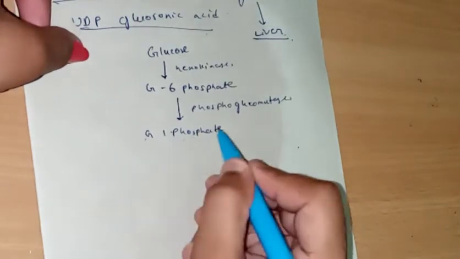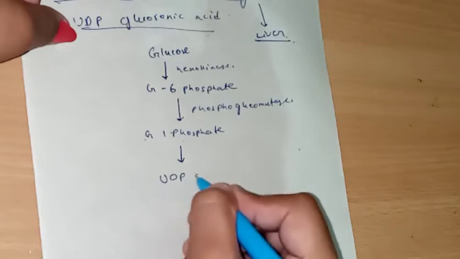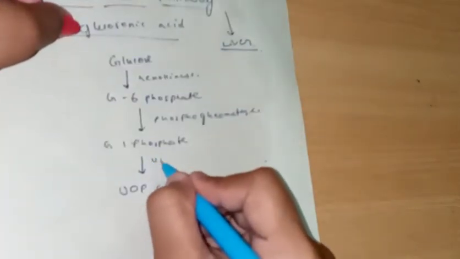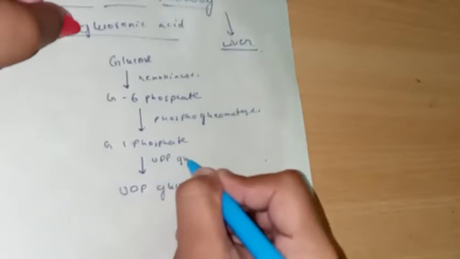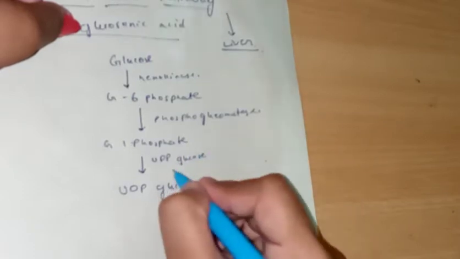Now this glucose 1-phosphate gets converted to UDP glucose with the help of UDP glucose phosphorylase.